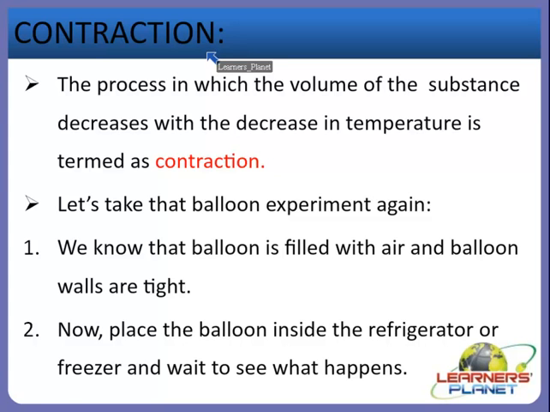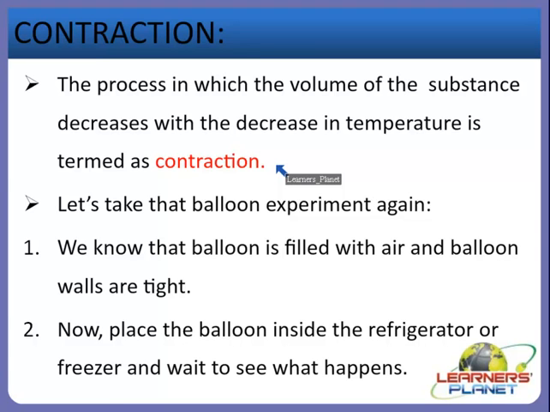So that was all about expansion. Now let us study about the contraction process. Yes, this is somewhat opposite case. The process in which the volume of the substance decreases with the decrease in temperature is termed as contraction, right? So try to recall, in expansion, that was the process in which the volume of the substance used to increase with the increase in temperature.